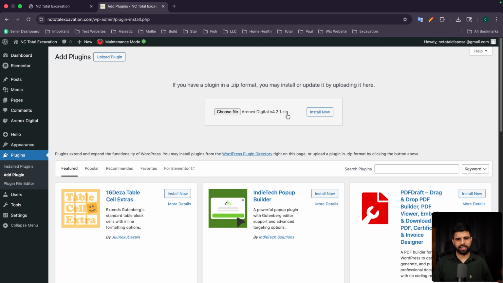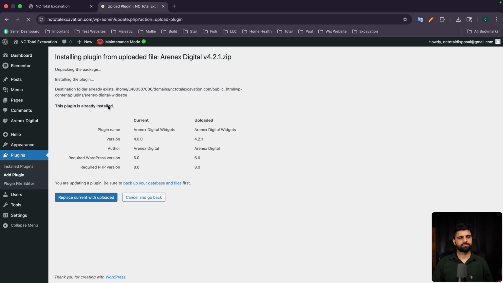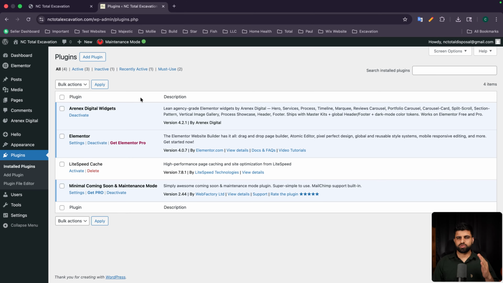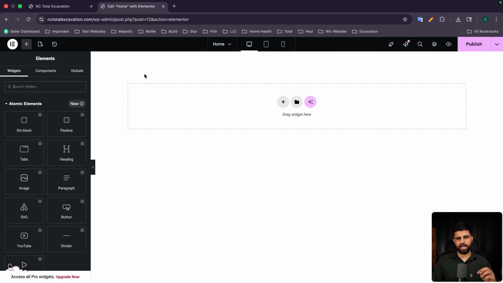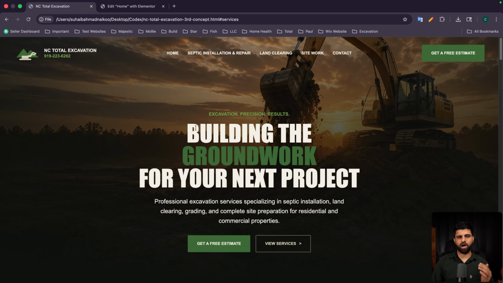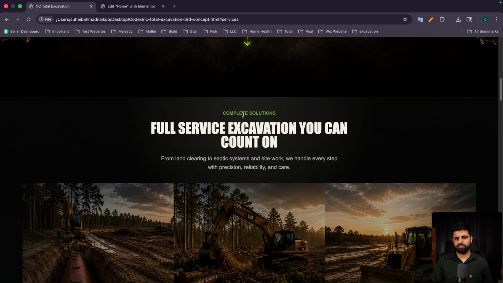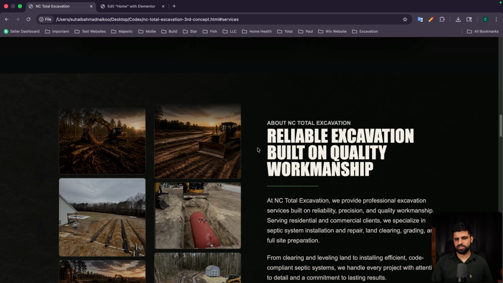I will upload the latest plugin in here. So without any error, the plugin was activated, and now we will move on to make the home page. Instead of starting with header and hero section, we already have the widget for this, and we also created that in the last video, which you can check. So we will go on to this widget.